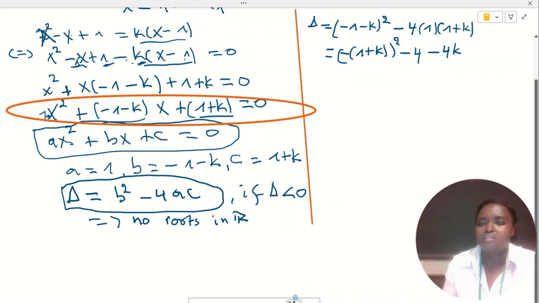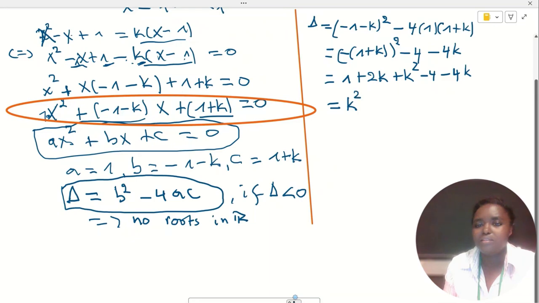Then this will be equal to 1 plus 2k, then plus k squared minus 4 minus 4k. Let's rearrange this expression. Then we will get k squared, and 2k minus 4k, it's minus 2k, and 1 minus 4 is minus 3.